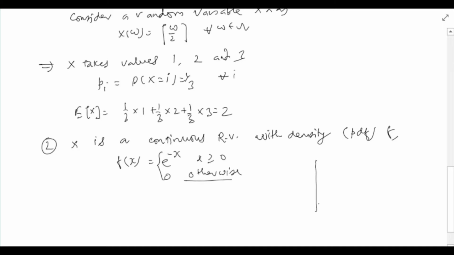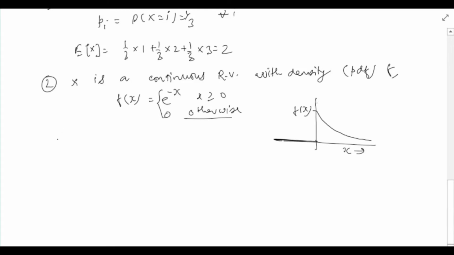So this density looks as follows. Then expectation of x can be computed using the formula suggested above, that is the integral from 0 to infinity of x e raised to minus x dx. This is minus e raised to minus x times (x plus 1), evaluated from 0 to infinity, which is 1.